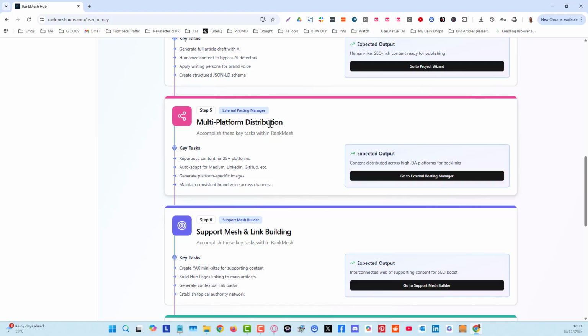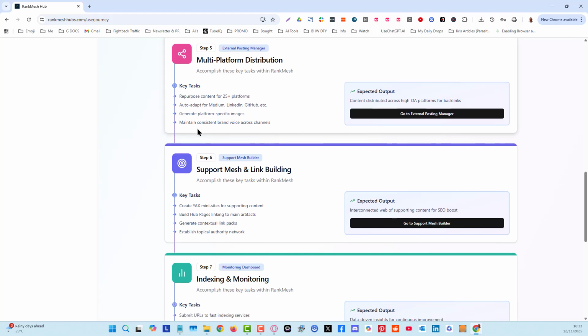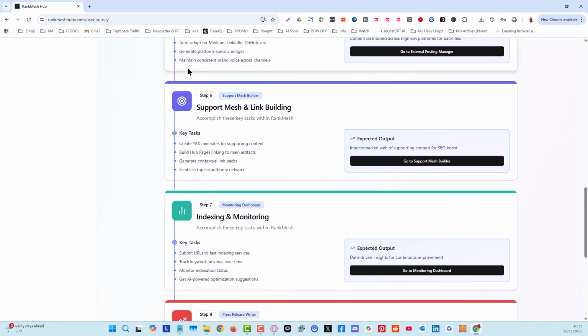Okay, so we got the multi-platform distribution as well, so we can repurpose the content specifically for those different platforms: Medium, LinkedIn, GitHub, Product Hunt, Netlify. There's a ton of it, 24 different sites, and that can maintain the consistency of your brand voice across different channels.